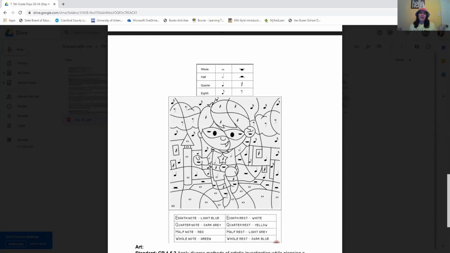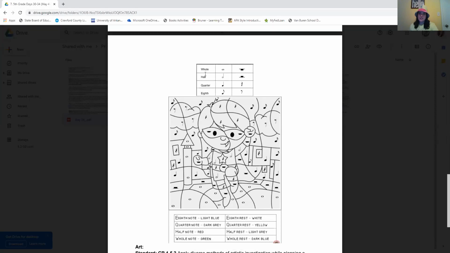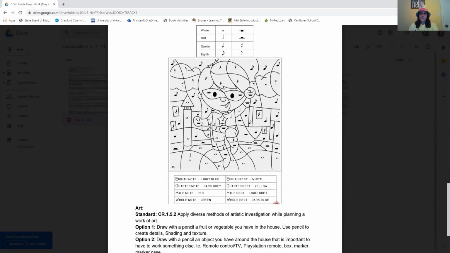So you're just going to follow along with the little code that gives you here. These are the notes. These are the rests. I read it wrong the first time I did it. These are the notes. These are the rests. And this is your color code of how you're going to color the picture of this superhero. So that's if you want to do music today.